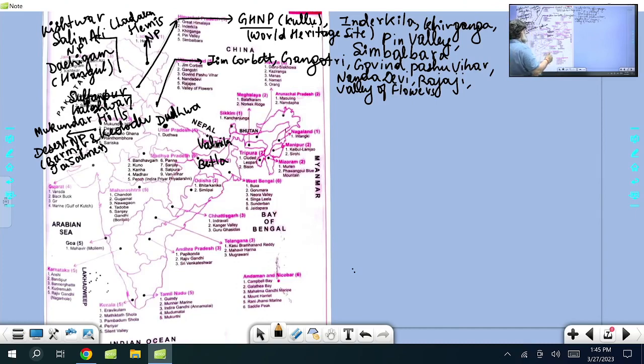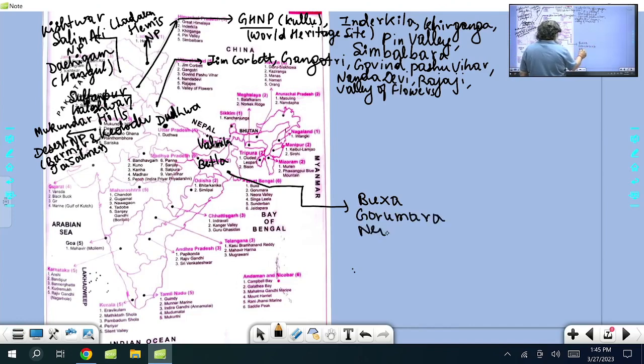Then if you see here, West Bengal, you know West Bengal. Which are in the West Bengal? One, you know Buxa tiger reserve, Kuch Bihar and that area, Jalpaiguri and all this. Then Gorumara, another very important name in West Bengal, Gorumara National Park.